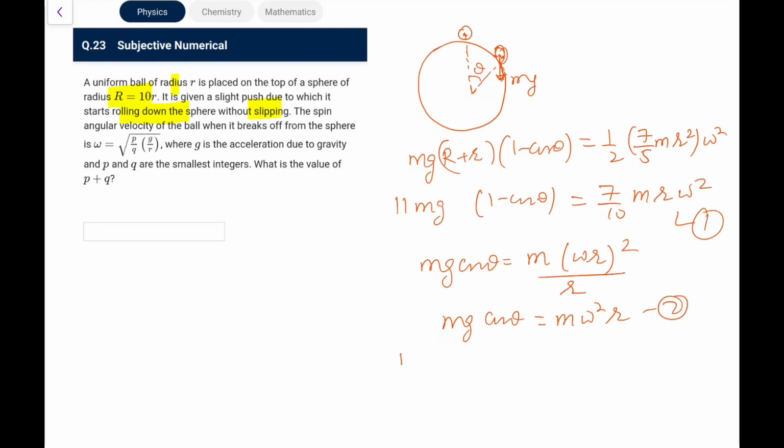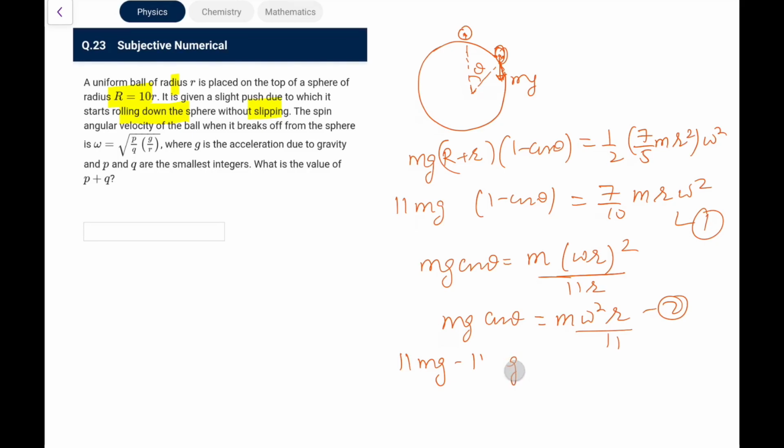Now put this value of mg cos theta there. So what I get, 11 mg minus 11 mg cos theta. So if I put that cos theta, okay, this is my mistake. This is not that r. That r is again that r plus r. This radius is 10 plus 1, so I should write it as 11r. So here I will have m omega square r by 11. Otherwise the things will get murkier. So mg cos theta, I need 11 mg cos theta.